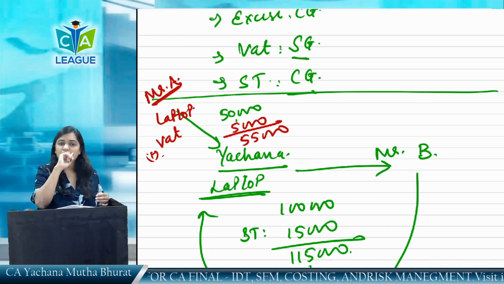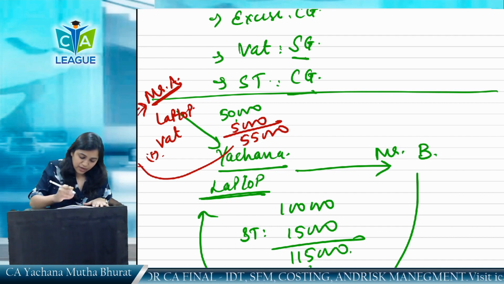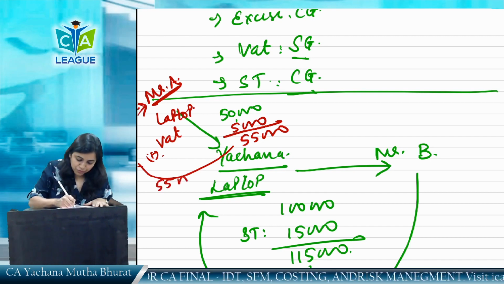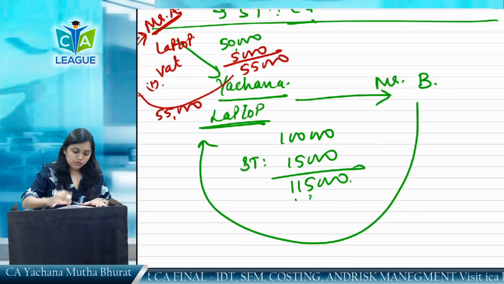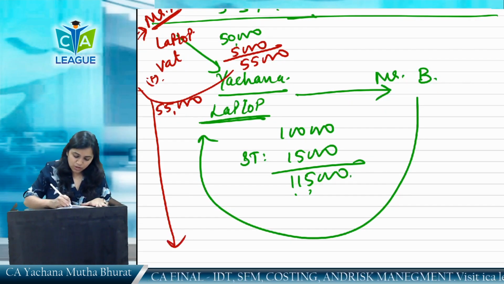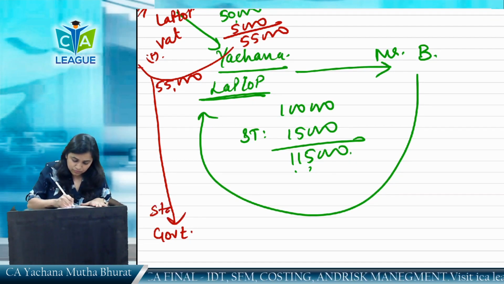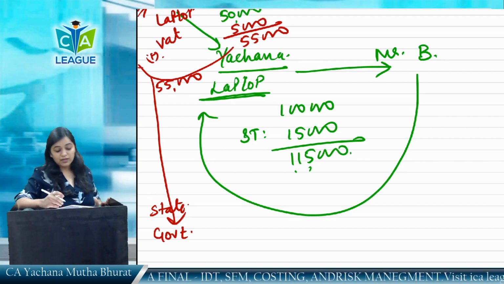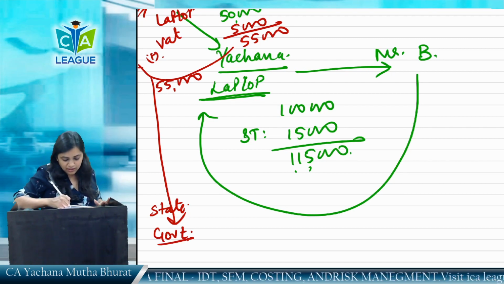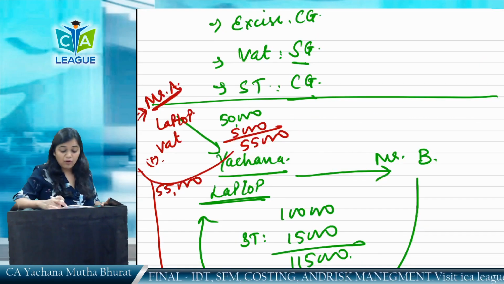Yachana is very sincere in paying the funds, and she has paid 55,000 rupees to Mr. A, out of which 5,000 VAT Mr. A will pay to the government, state government. Correct? Nobody can hold the taxes. So, Mr. A has to pay 5,000 rupees to the government, and the 50,000 he can very well hold.